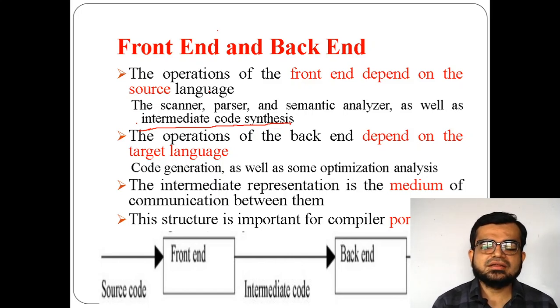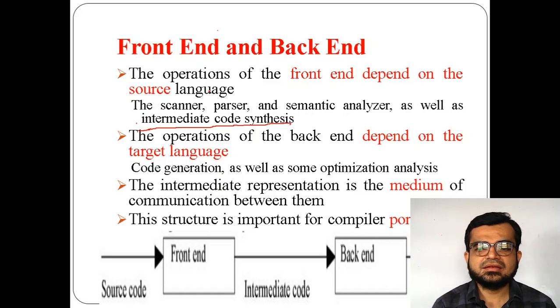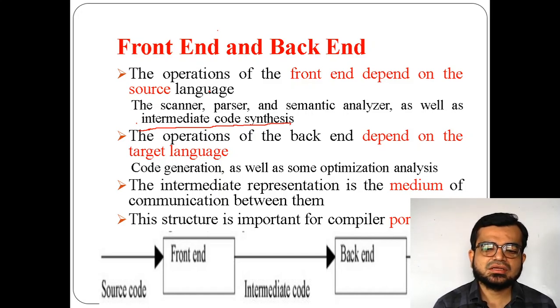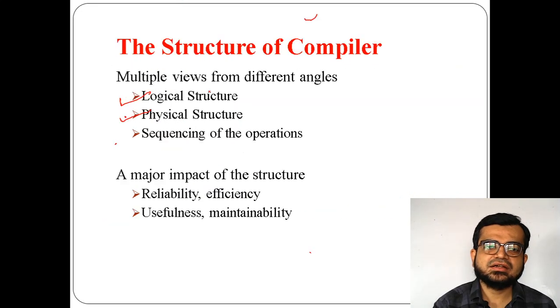A cross compiler is applicable when there is portability of a compiler to a different machine. Developing on one machine and executing on another machine is where the portability issue can happen. That is the role of the cross compiler. So you can consider front end and back end as your portability concept. So this is regarding front end and back end.